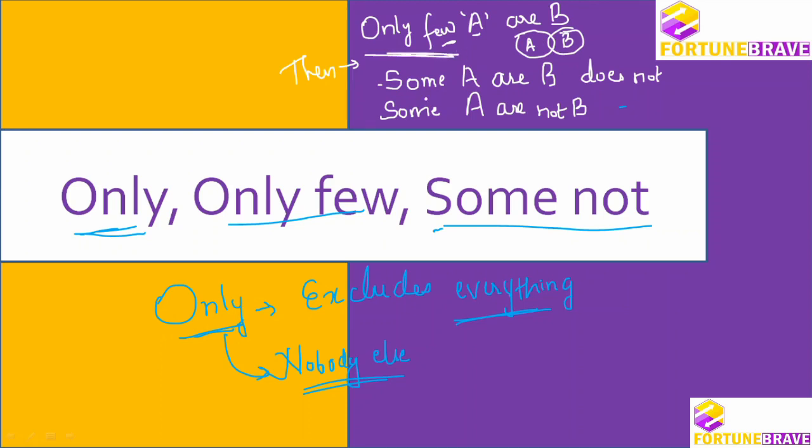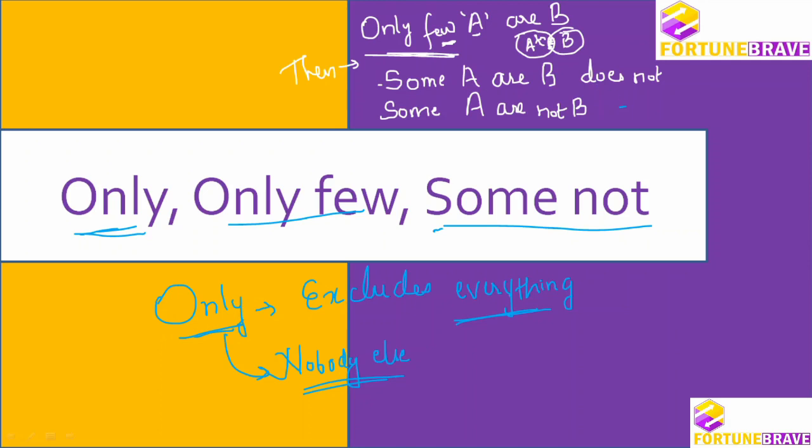That is very important, and when it comes I am going to discuss it again. First we will understand only few, because initially we are going to solve this. So not only few A are B, but few A are not B is also true here. The remaining will not be B, they will not go. So this part is also true.